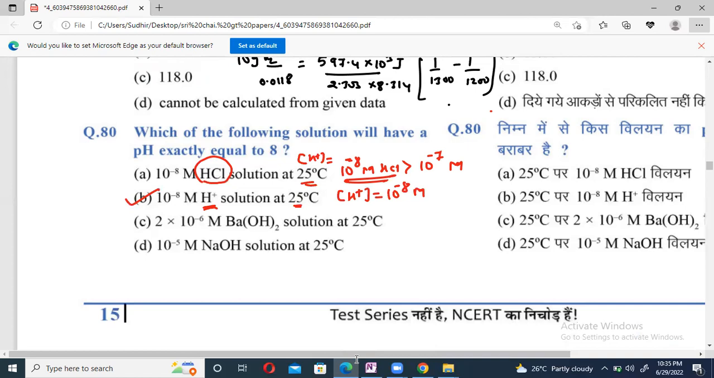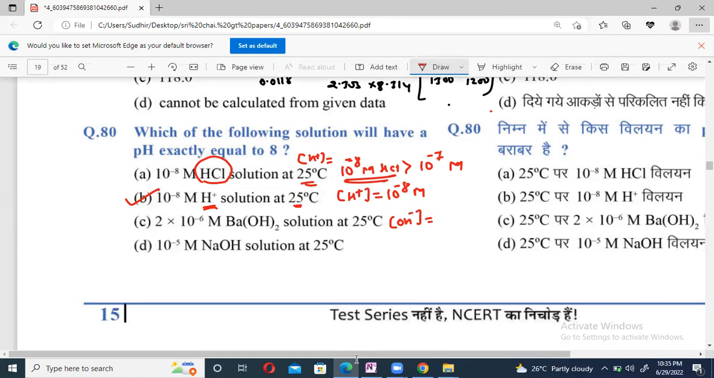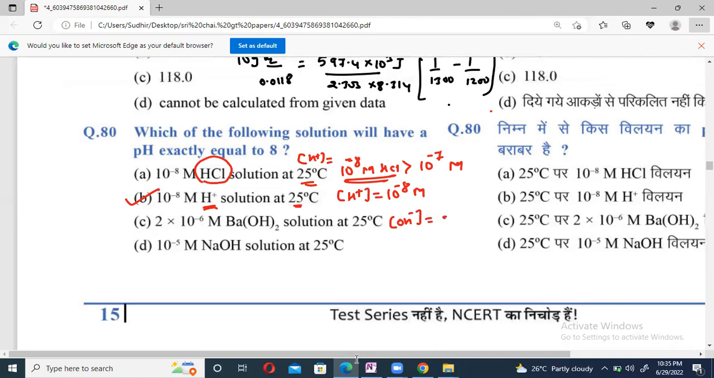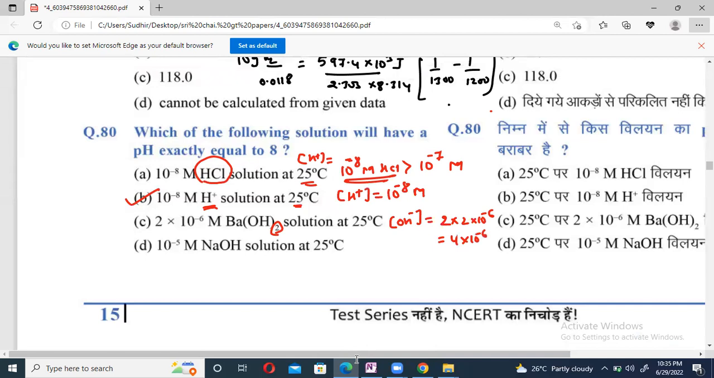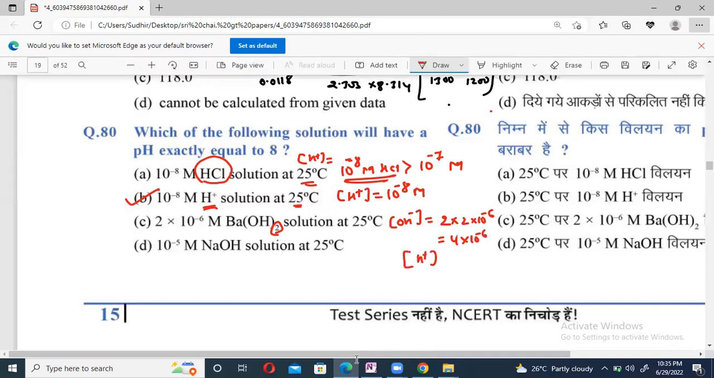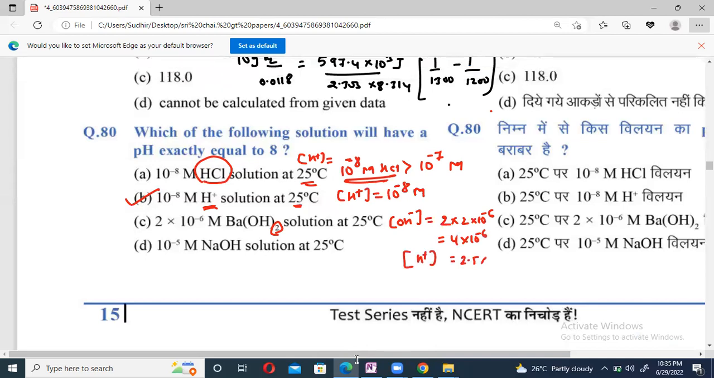It is a base that is given, and in this case the concentration of OH minus ion is equal to 2 times, because we are having 2 OH minus. 2 times 2 into 10 to the power of minus 6, that is 4 into 10 to the power of minus 6. And if you solve for that one, we'll get H plus ion equal to 2.5 into 10 to the power of minus 9. The value is not equal to 7.